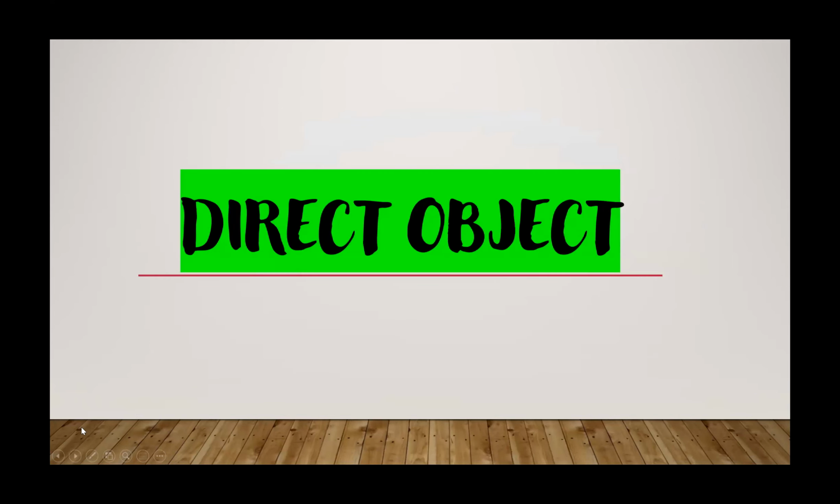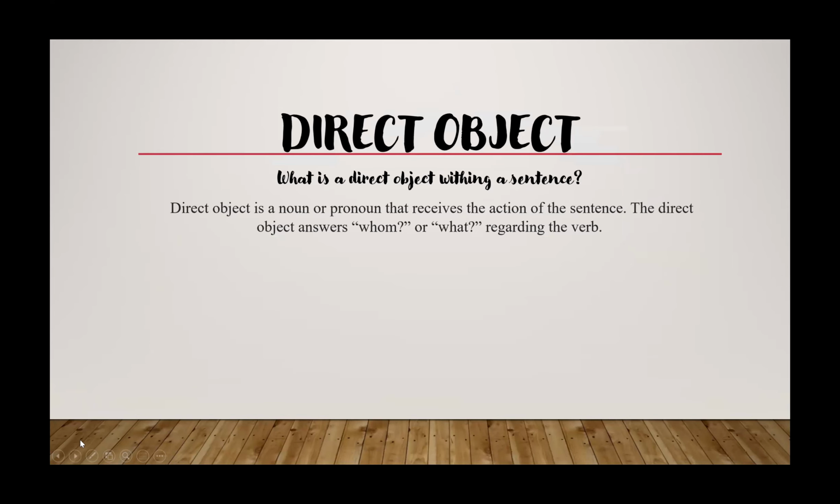Now, let's get to the direct object. What is a direct object within a sentence? The direct object is a noun or pronoun that receives the action of the sentence. The direct object answers whom or what regarding the verb.